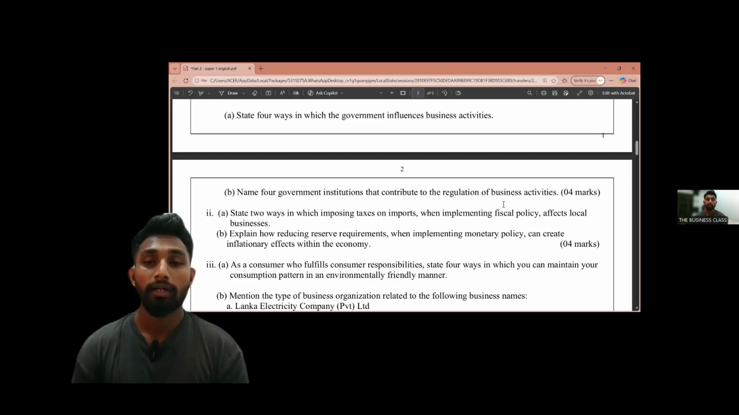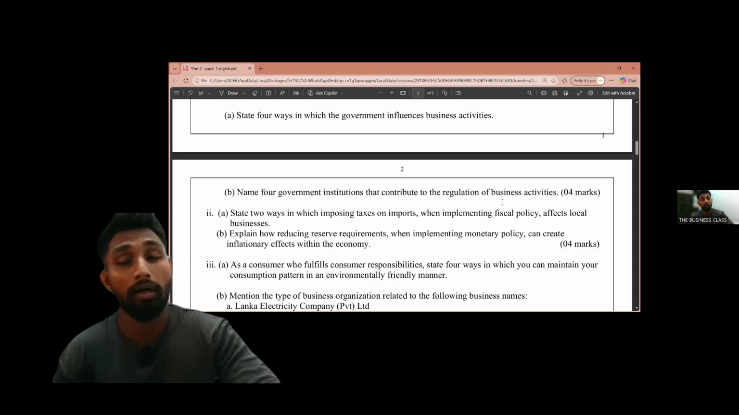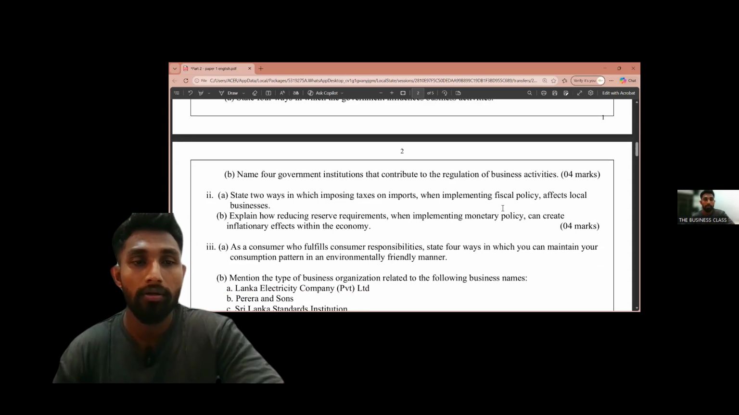Likewise, you can take those examples, and you should also write the way the government is involved in regulation, right?